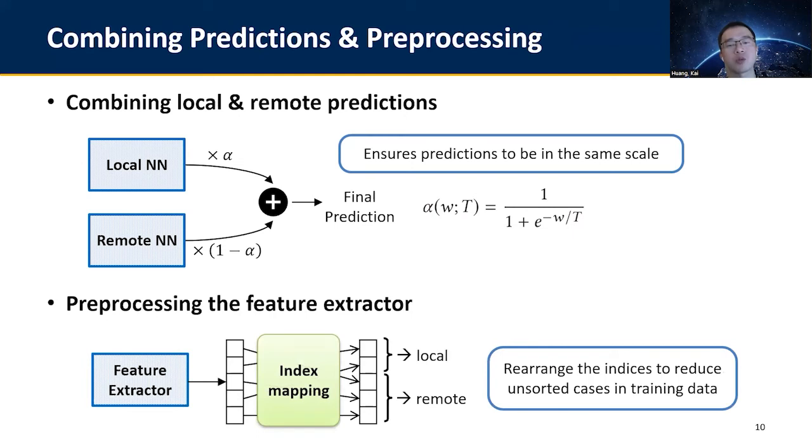Besides these training modules, we also pre-process the feature extractor to make the training procedure more stable. Specifically, we rearrange the indices of the feature extractor's output so that most of the features will be already sorted before training. Please refer to our paper for detailed algorithms.